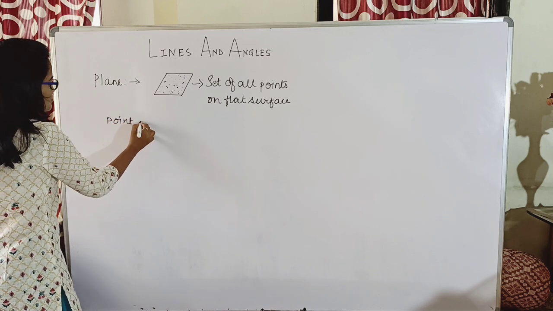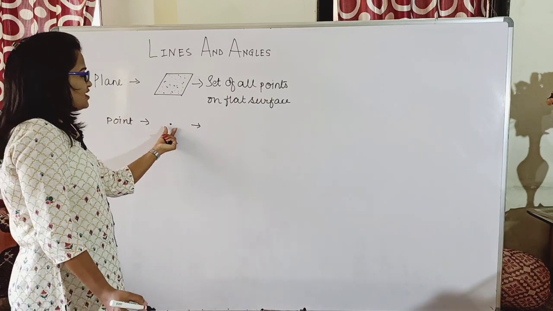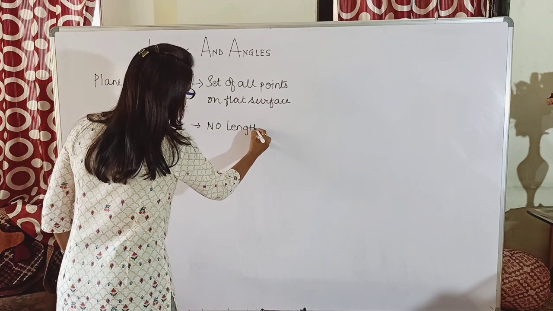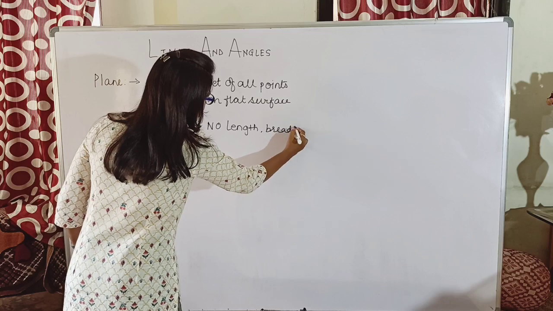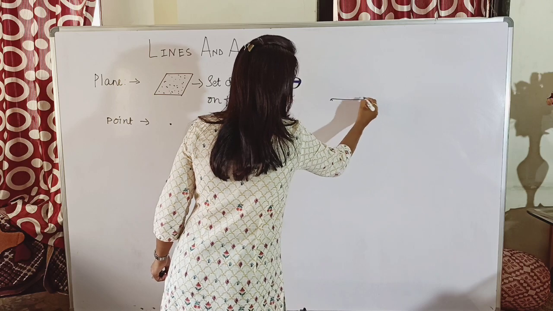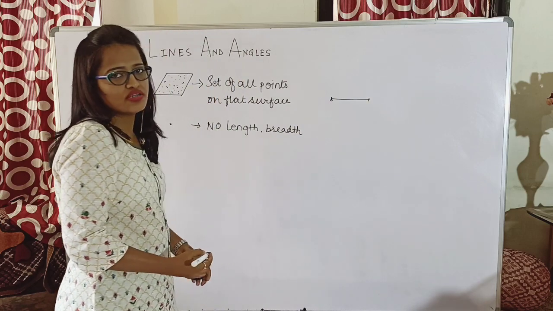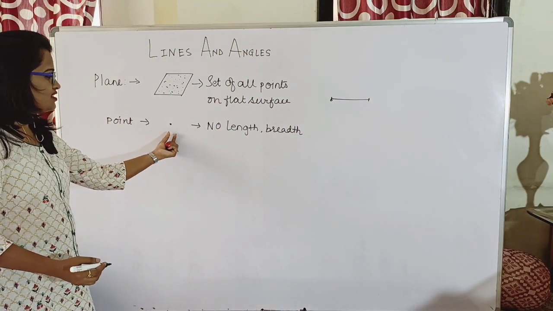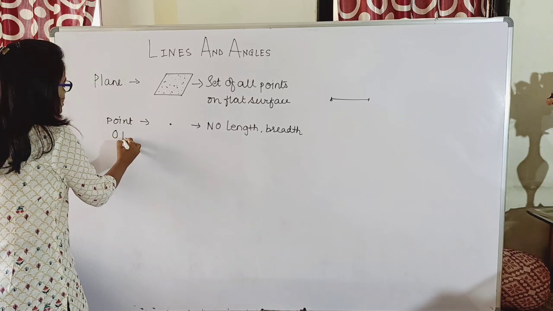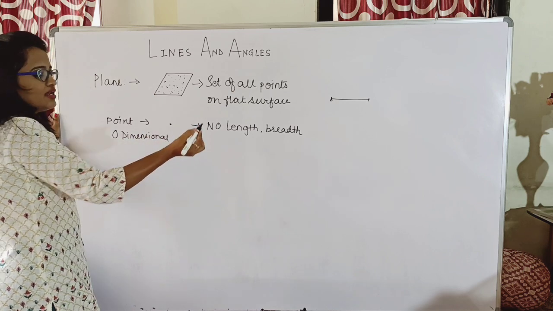Next one, point. Now what is a point? It does not have length and breadth. As you know what length is, if I draw a line like this, this is a length, and its thickness is called the breadth. Now in case of a point, it doesn't have a length, nor does it have a breadth. Hence a point is also called zero dimensional. Why? Because no length, no breadth.